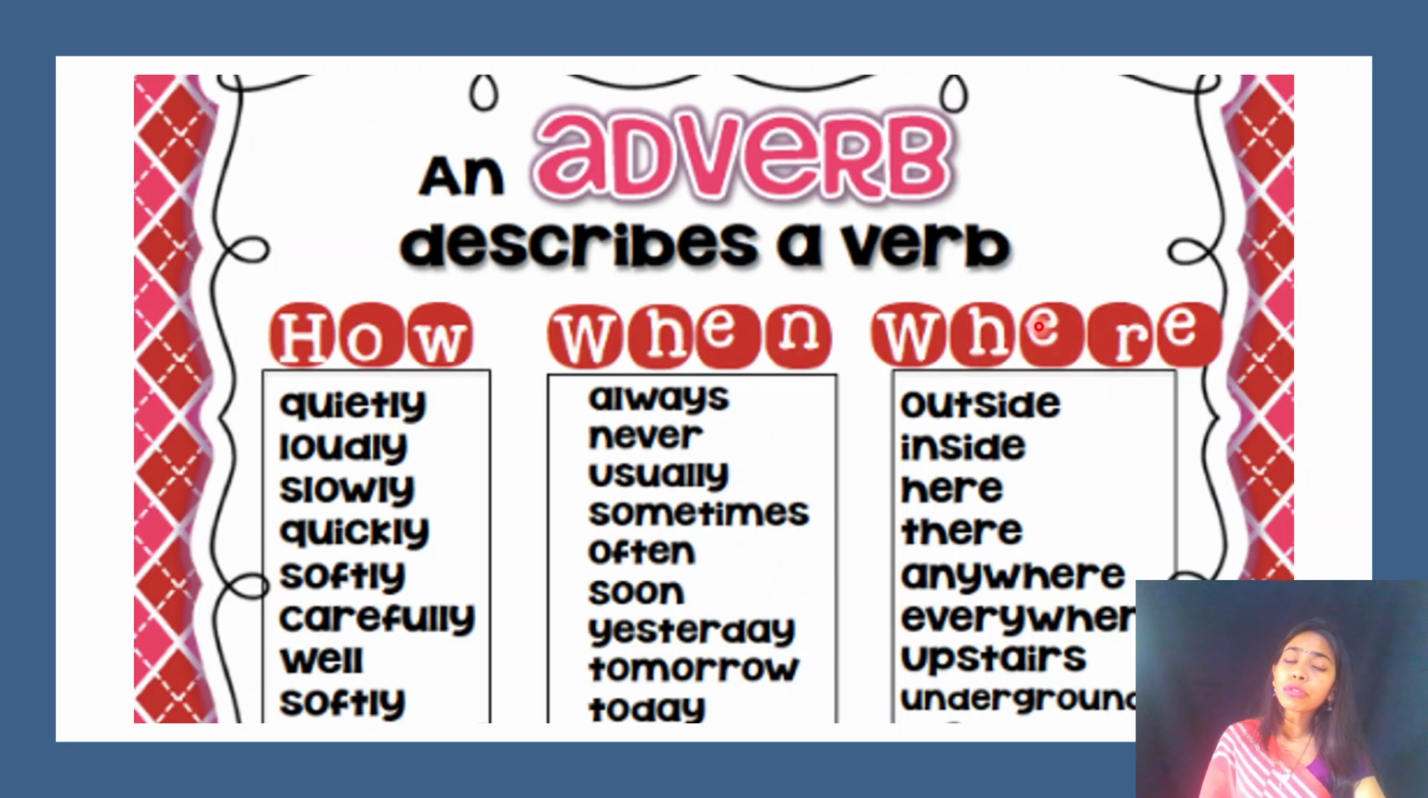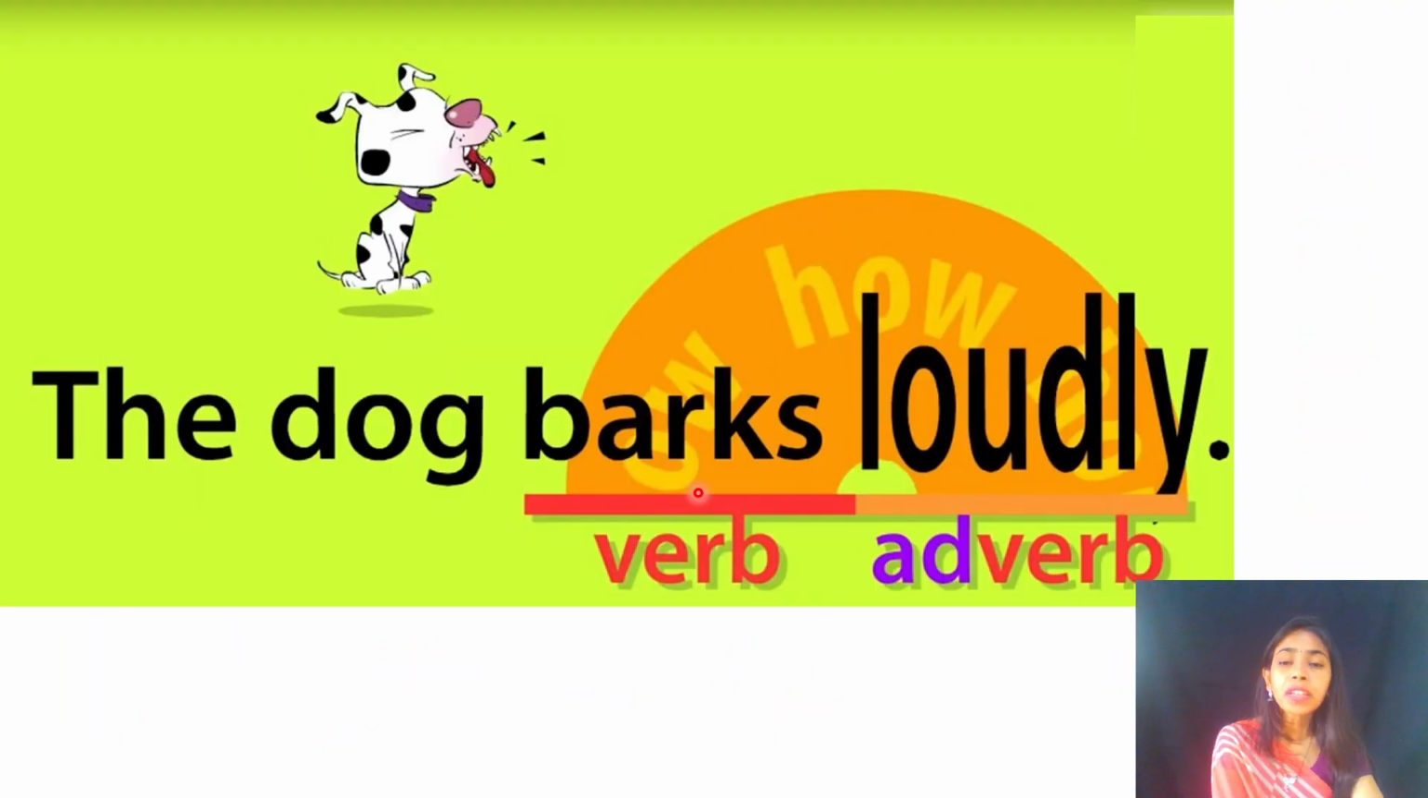An adverb also tells us where it happened. It will tell us the place of the action that occurred: where, outside, inside, here, there, anywhere. So these are all adverbs, right? Now see your example: the dog barks loudly.